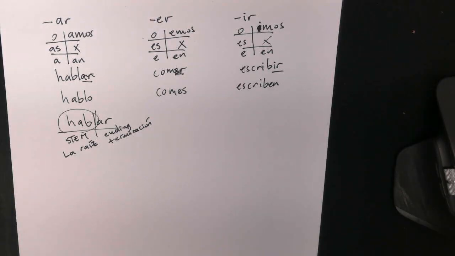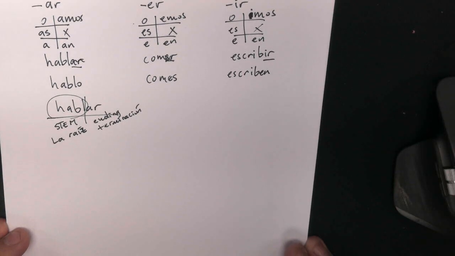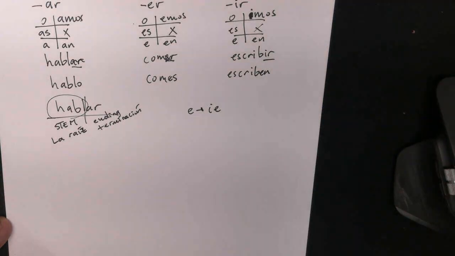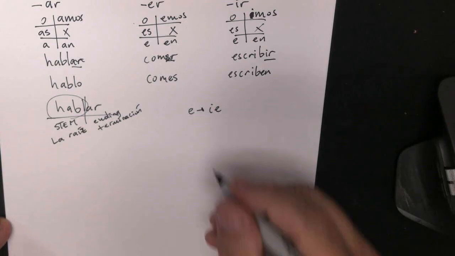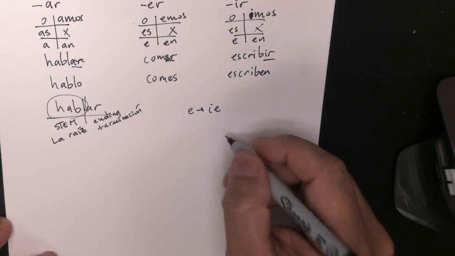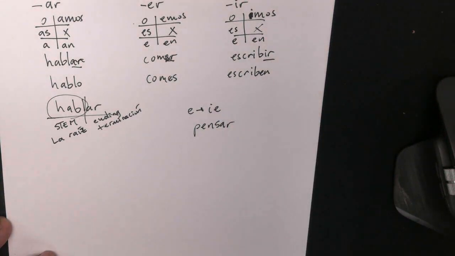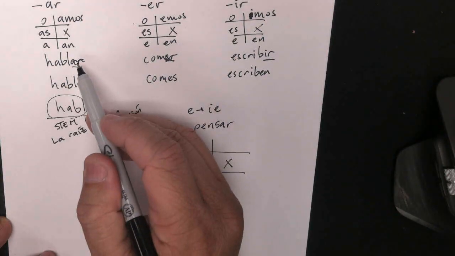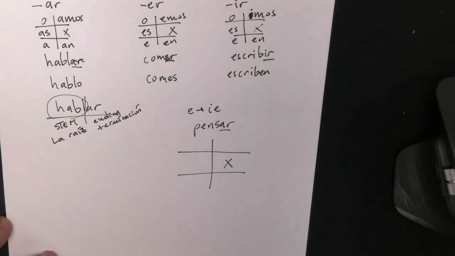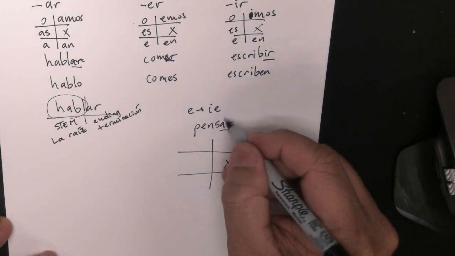We're going to start with verbs, and this is just a precise list that we have. Verbs that change from E to IE. So, one verbo that is very common here is el verbo pensar. So let's conjugate pensar. Again, the endings we already know. It's an AR verb, right? But now, what is going to happen with this stem is that this E is going to change to that IE.